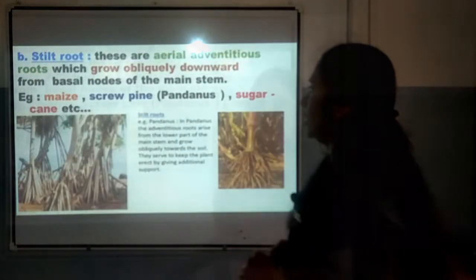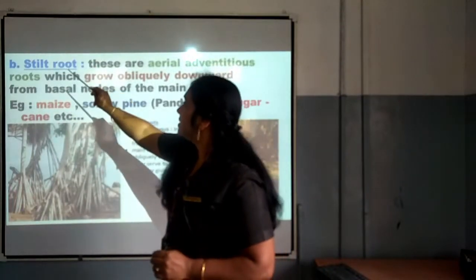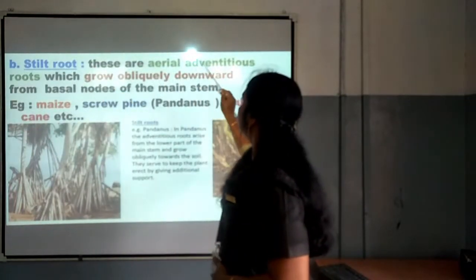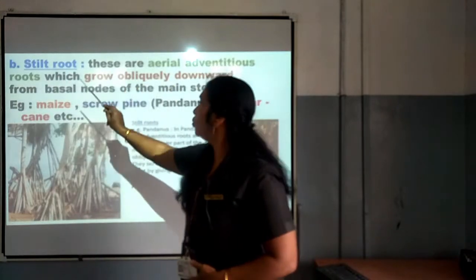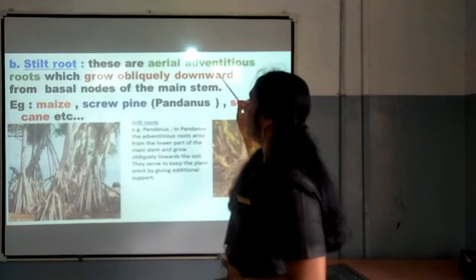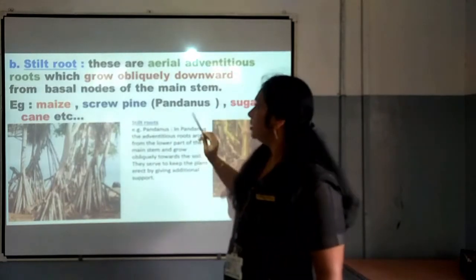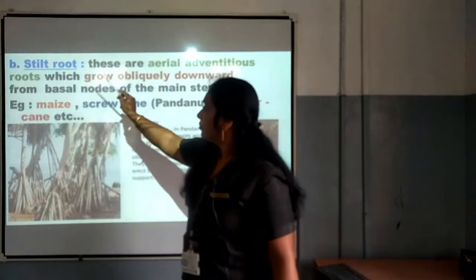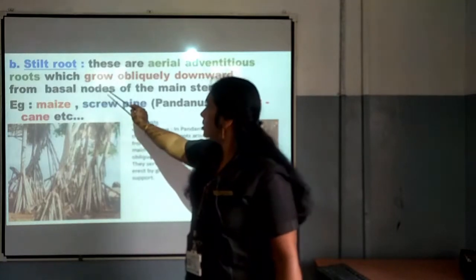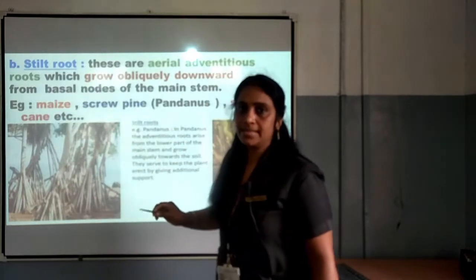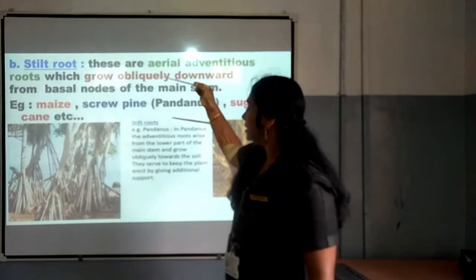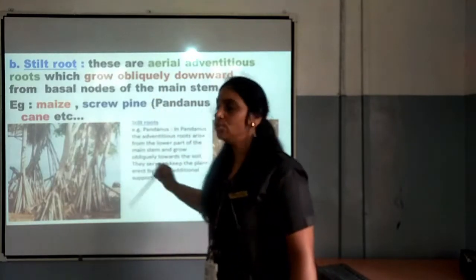It is again important. B. Stilt root. These are aerial adventitious roots which grow obliquely downward from basal nodes of the main stem. That is, from the main stem, from its basal nodes, some roots will be arising and they will be growing directly downward into the soil.